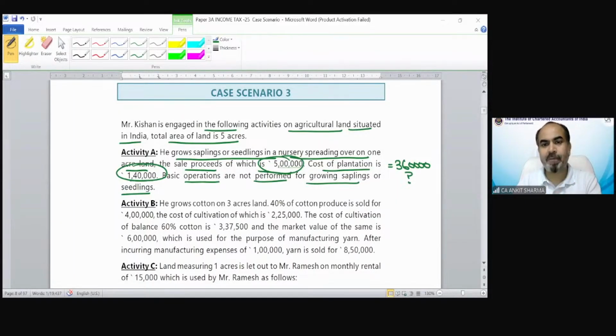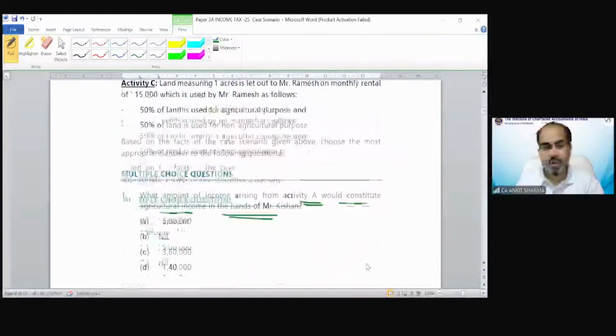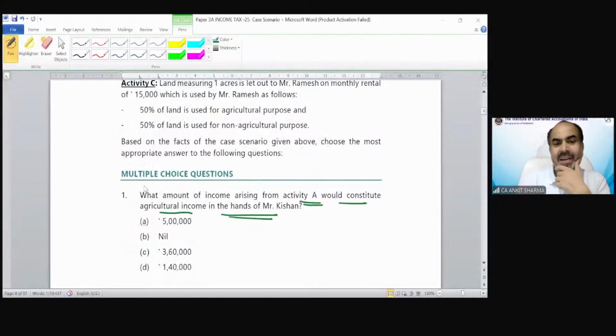Yes, the income from sapling and seeding is going to be treated as agricultural income, whether basic operations are performed or not. So the question: what amount of income arising from activity A would constitute agricultural income in the hands of Mr. Kishan? What is the correct answer, student?